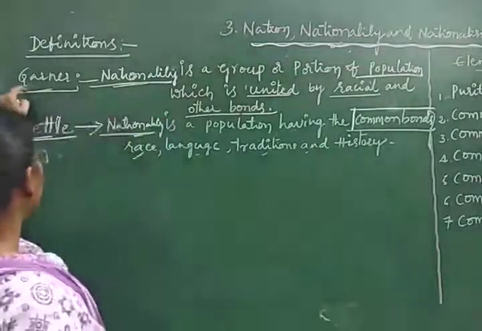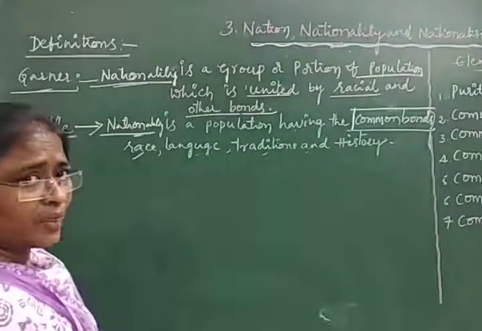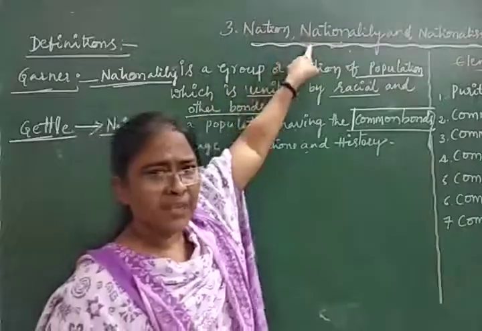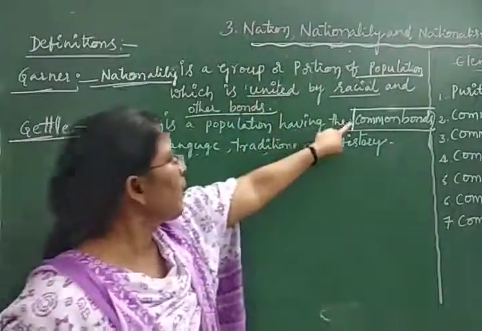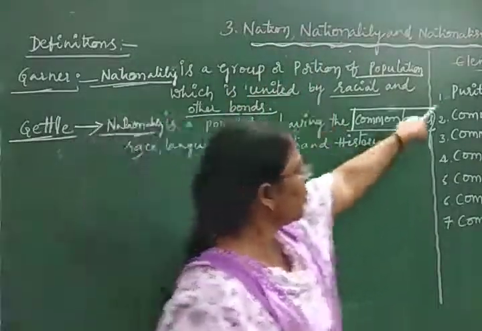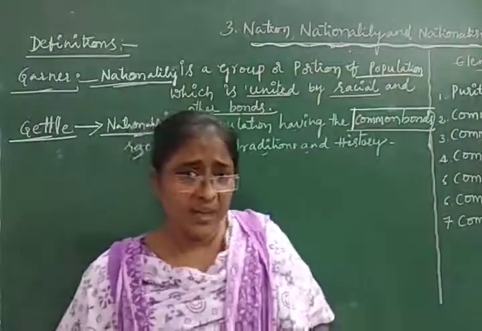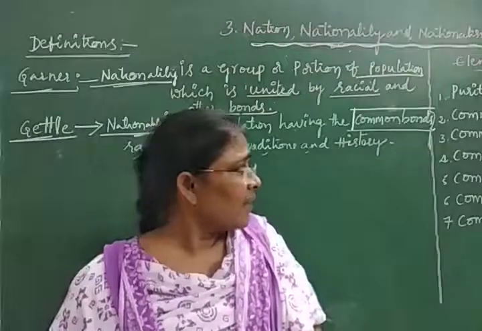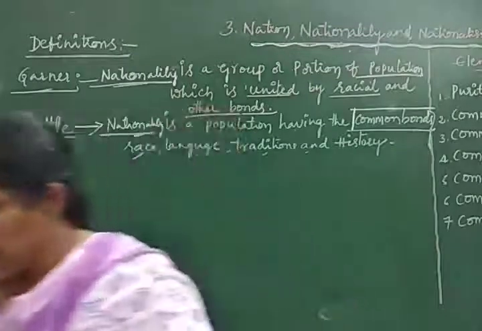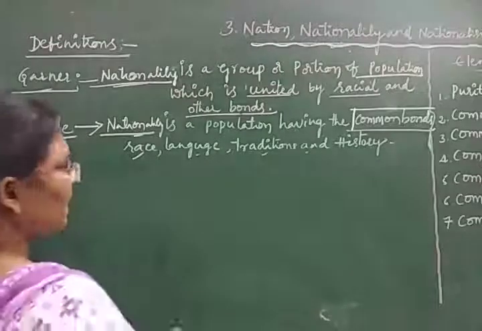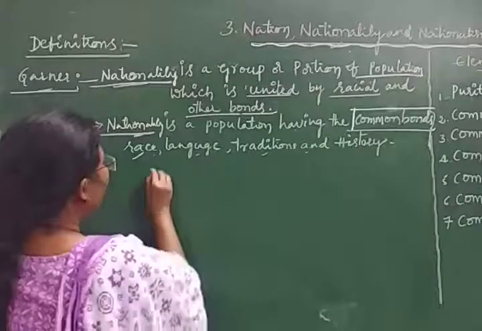Their names are Garner and Gettell. So these are the important definitions of nationality. What are the common bonds or racial bonds here? Purity of race, common language, common religion, common history, geographical units, common culture, and political aspirations. Now let us start to discuss what is purity of race.